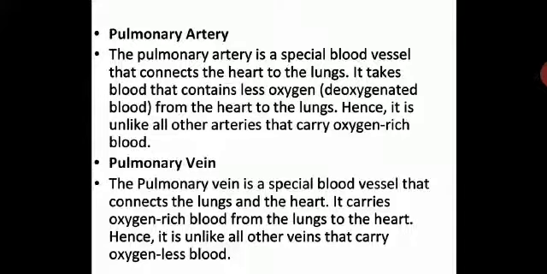Then let us see some important concepts related to the heart. These are the important concepts you need to understand. Pulmonary artery. What is pulmonary artery? We are talking about some special blood vessels. These are the special blood vessels which are important for the transportation of blood to the various parts of the body, and from various parts of the body to the heart. Impure blood has to be made pure when it reaches the heart. So that process, the circulation of blood in the body, should be done properly.